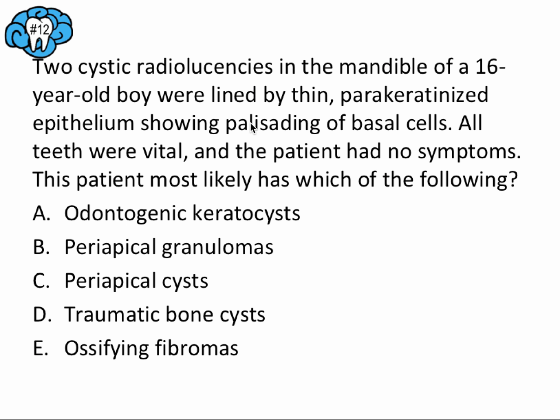Okay, so for this one, you can home in on some of the key words that were mentioned, those being thin parakeratinized epithelium and palisading of basal cells, which is something we didn't mention in our videos, but we certainly talked about this parakeratinized epithelium. And that is basically pathognomonic, or points you directly towards the KCOT, or the odontogenic keratocyst.